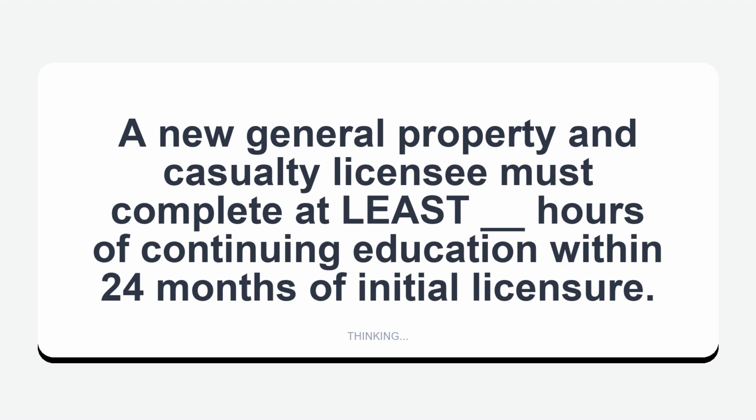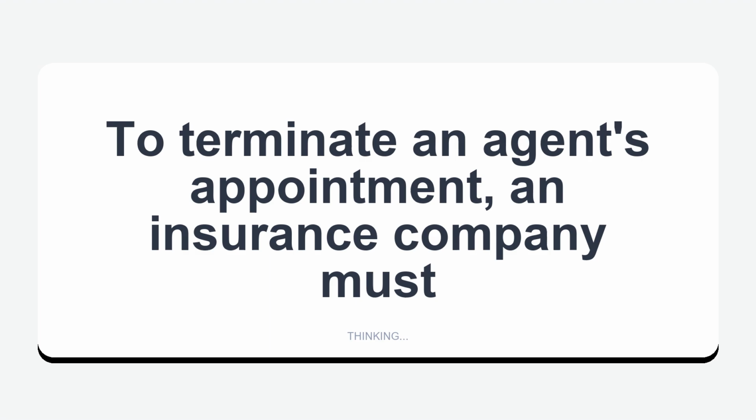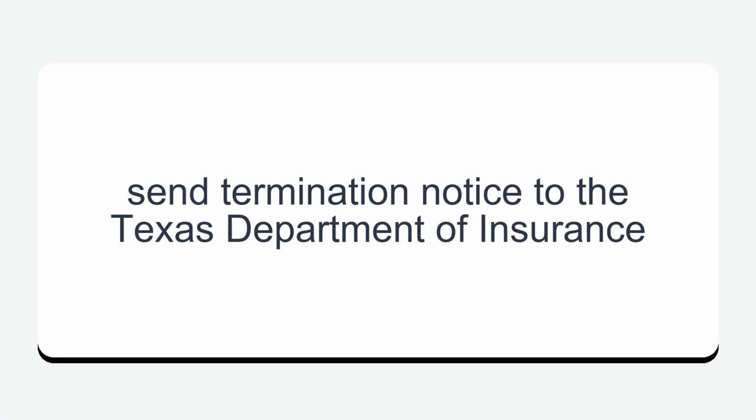A new general property and casualty licensee must complete at least how many hours of continuing education within 24 months of initial licensure? 24 hours. To terminate an agent's appointment, an insurance company must send termination notice to the Texas Department of Insurance.